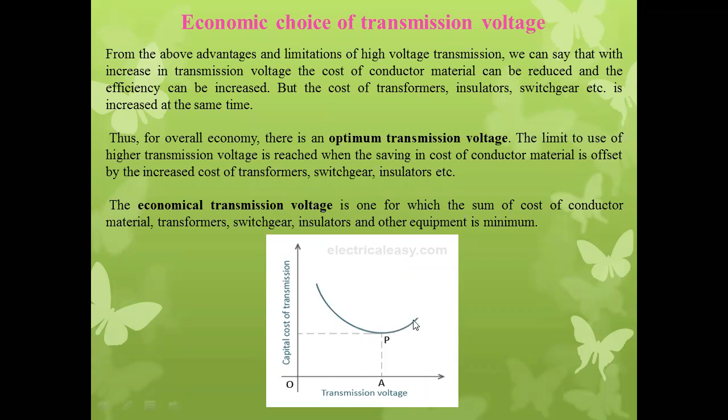So in order to keep the capital cost of transmission minimum, we have to choose a transmission voltage level which is economical, at which the cost of transformer, conductor material and switchgear devices will be minimum.